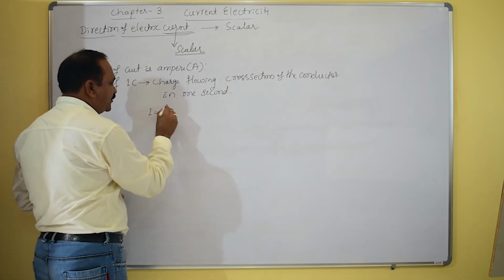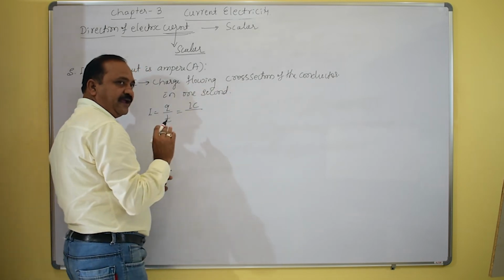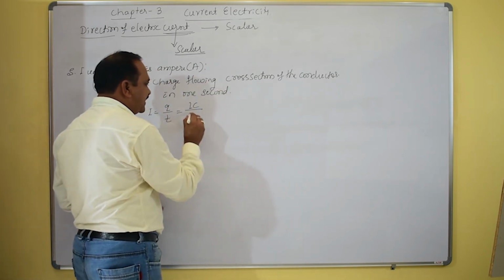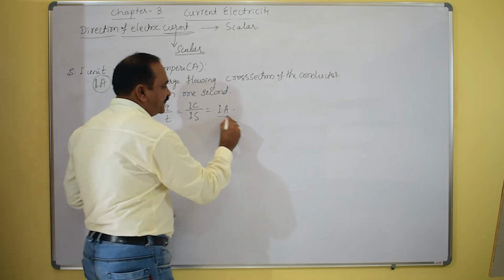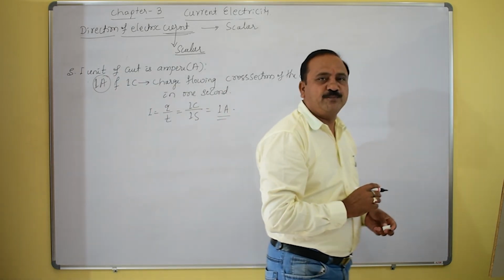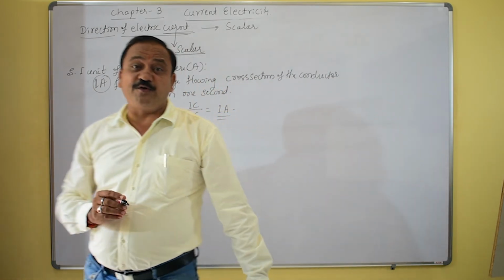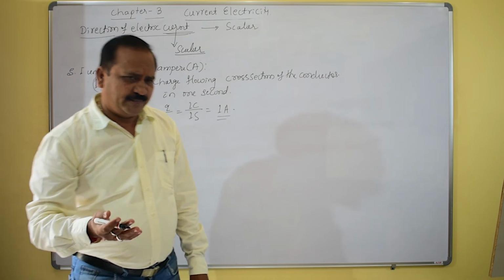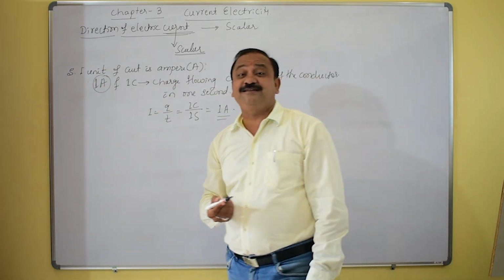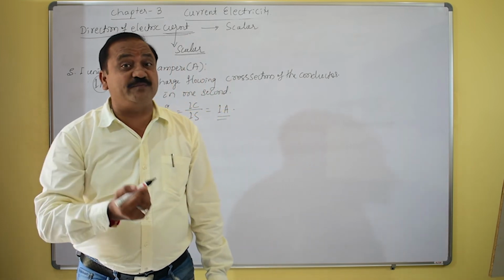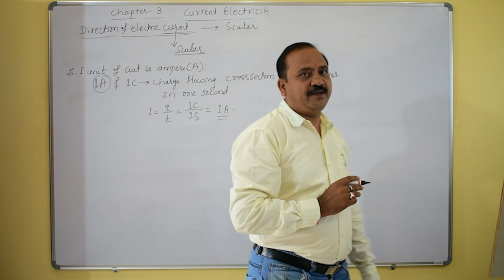I equals Q by T. The 1 coulomb charge flowing through a cross section of the conductor in 1 second is nothing but 1 ampere. The definition of the ampere is also very important. Sometimes they may ask, define the SI unit of electric current. Many times they may ask. The SI unit of electric current means the definition of the ampere.